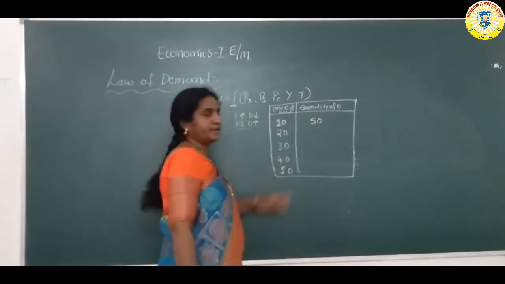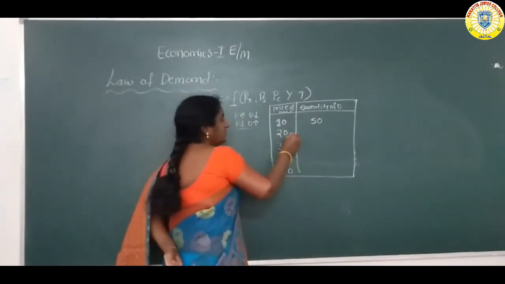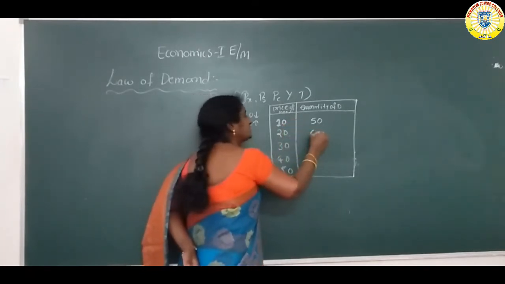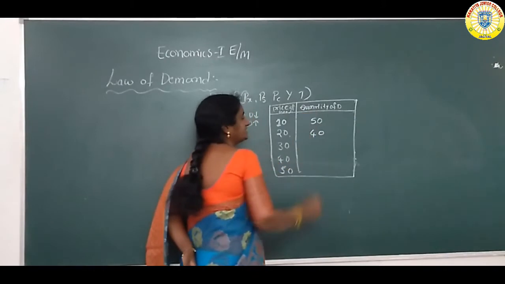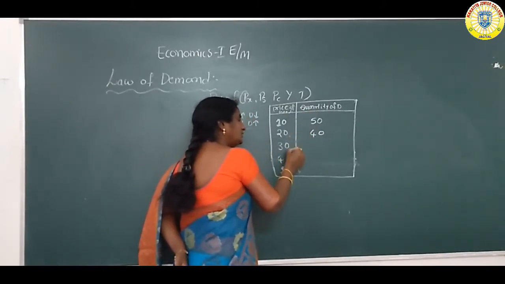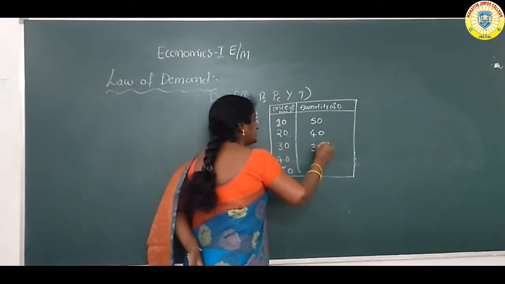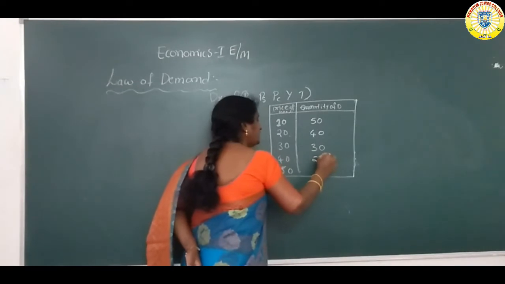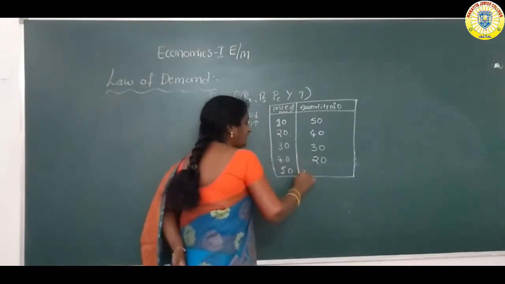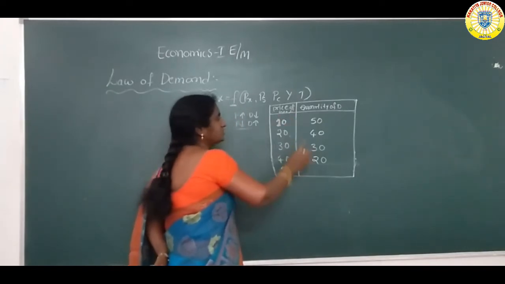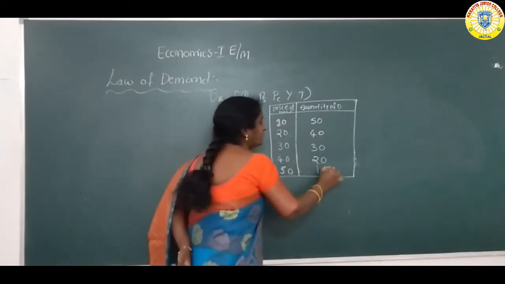When price increases from 10 to 20 rupees, he purchased only 40 units. Next, when price increases from 20 to 30 rupees, and then 40 rupees, only 20 units. At 50 rupees, the consumer purchased only 10 units.